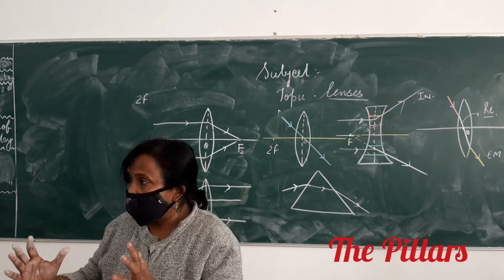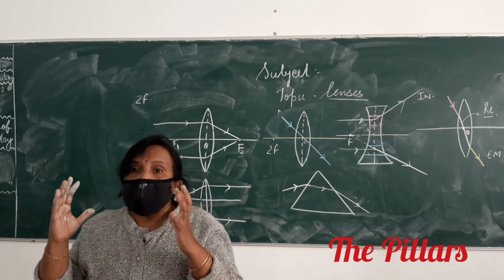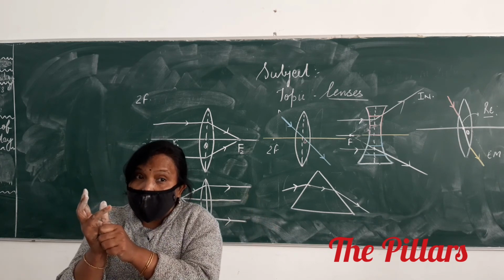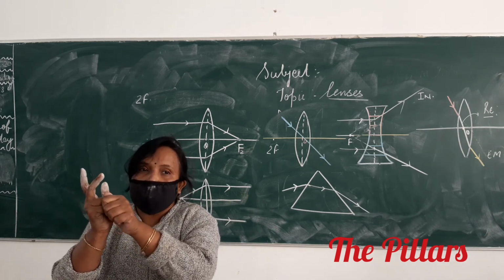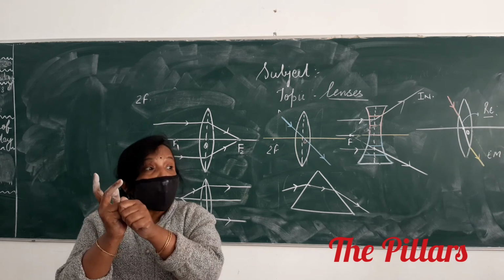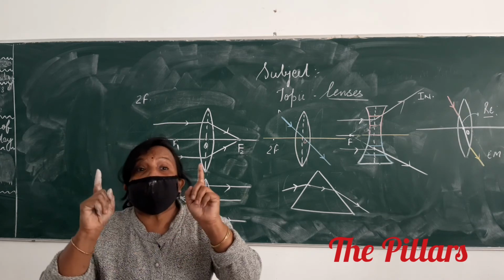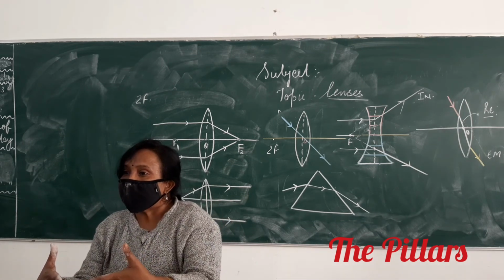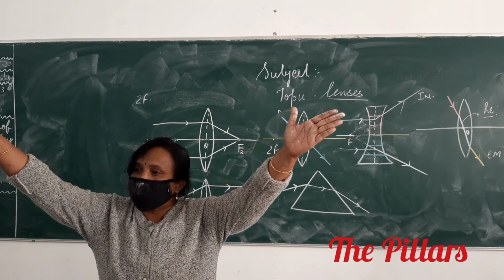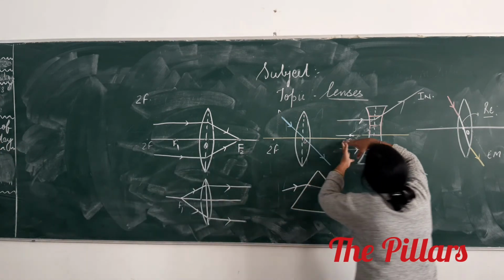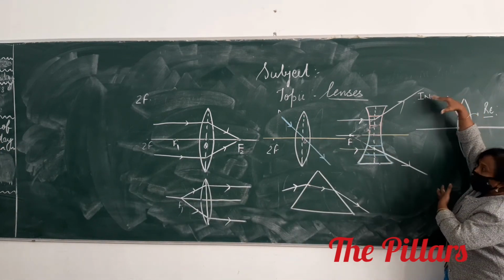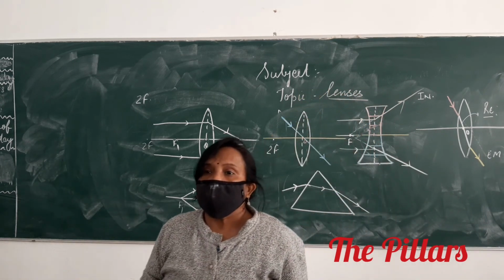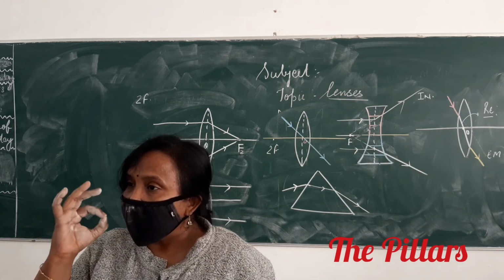Light rays traveling parallel to principal axis. You should divide your definition and learn. Light rays, how are they traveling? Traveling parallel to principal axis. After refraction, either they will meet on the principal axis or appear to come out from a point on the principal axis. This point on the principal axis is known as the focus.